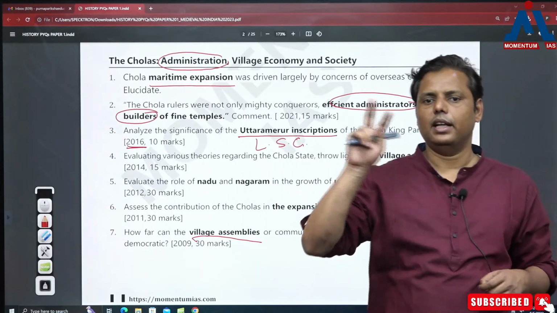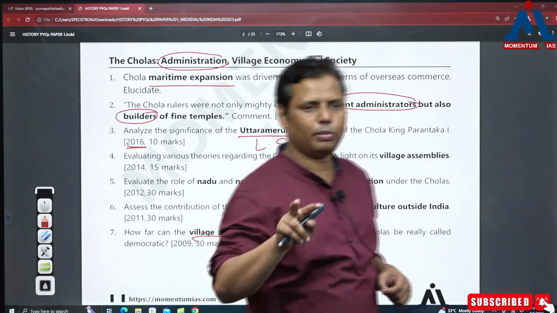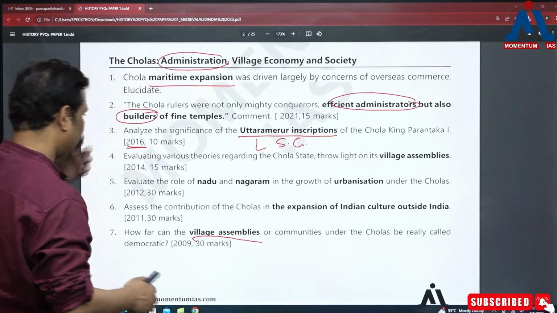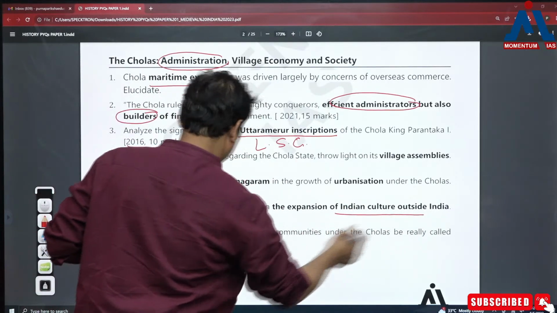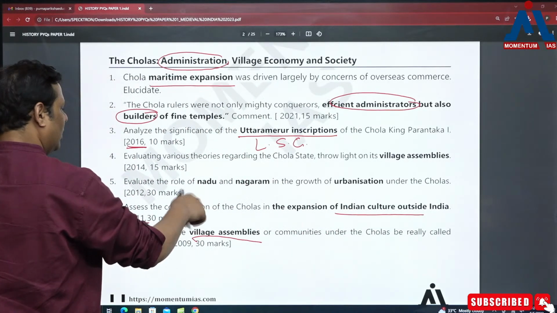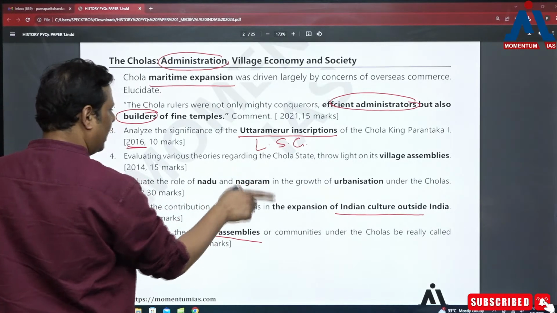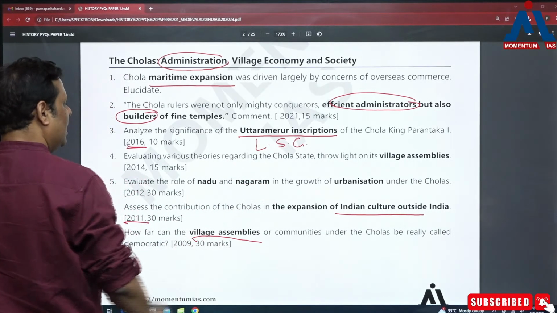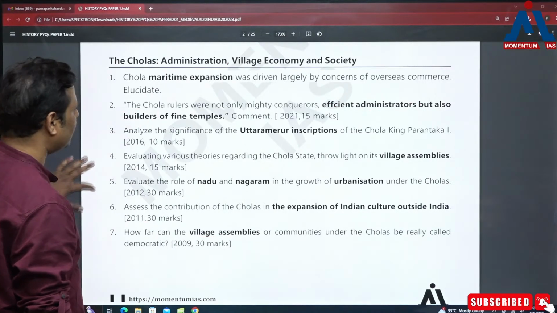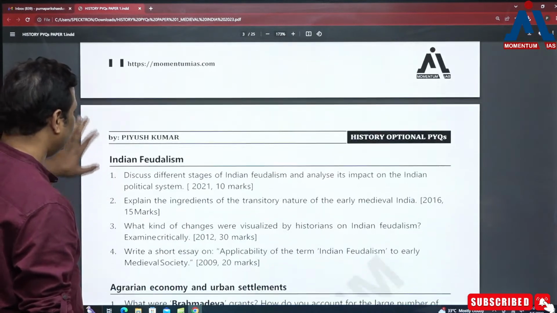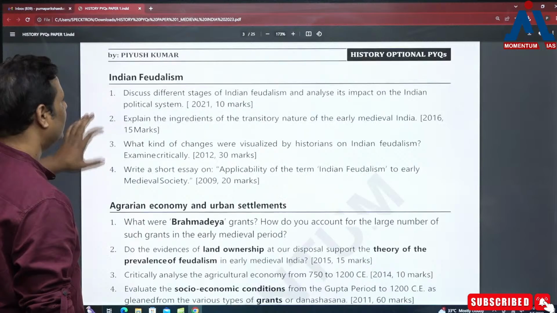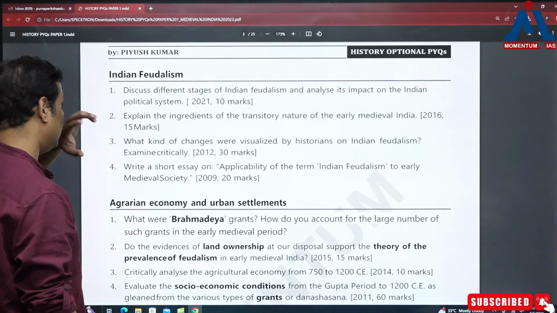So administration, and then of course the cultural expansion. These are two important topics, and in fact the cultural expansion was asked in 2011 also. So this has become very important. Administration, and the next thing is the cultural expansion. That's how we can say different ideas are being hunted, and that's how new questions are being framed.